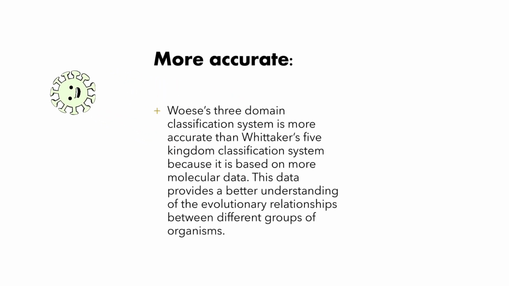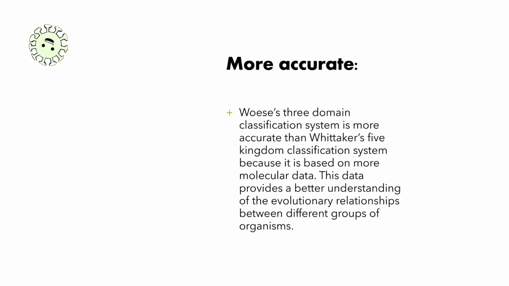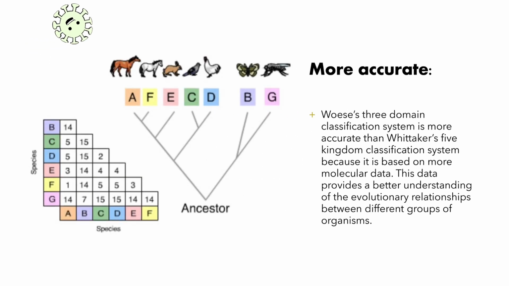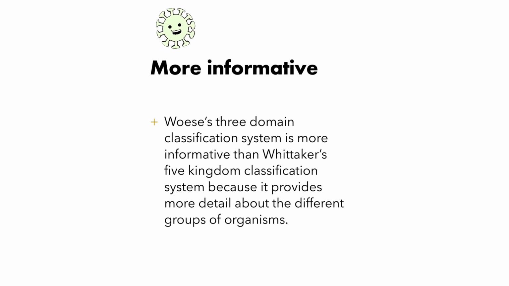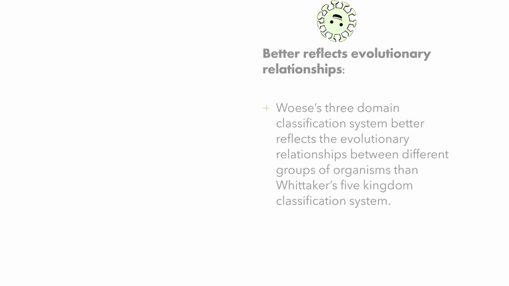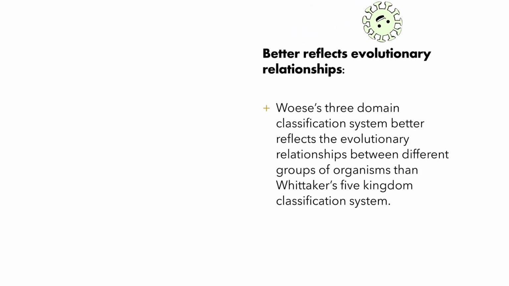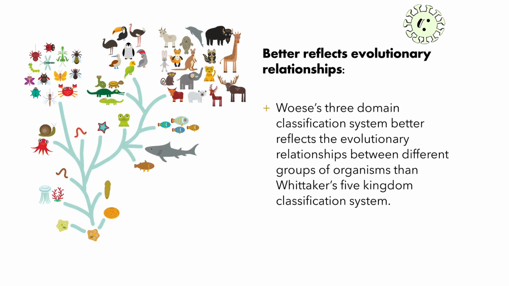Woese's three-domain classification system is useful for a number of reasons. It is more accurate than Whittaker's five-kingdom classification system because it is based on more molecular data. This data provides a better understanding of the evolutionary relationships between different groups of organisms. This system is more informative than Whittaker's five-kingdom classification system because it provides more detail about the different groups of organisms. Woese's three-domain classification system better reflects the evolutionary relationships between different groups of organisms than Whittaker's five-kingdom classification system.